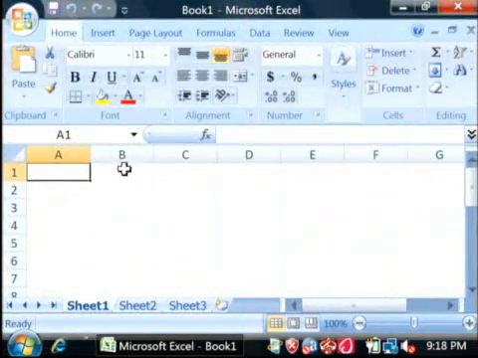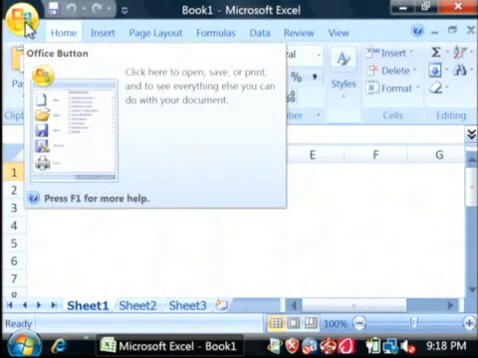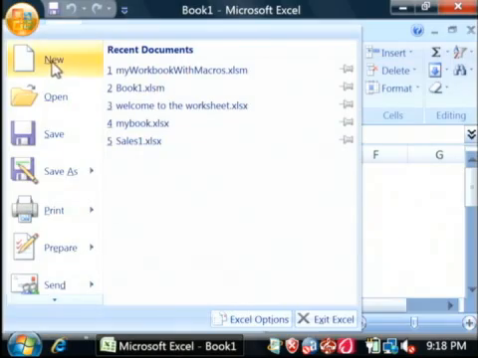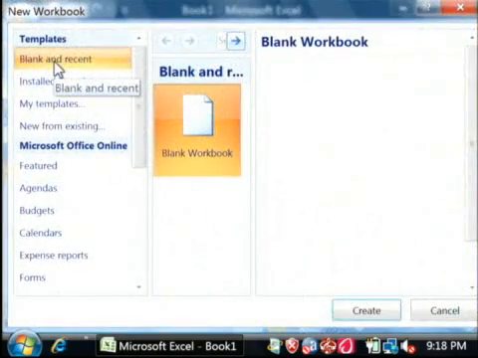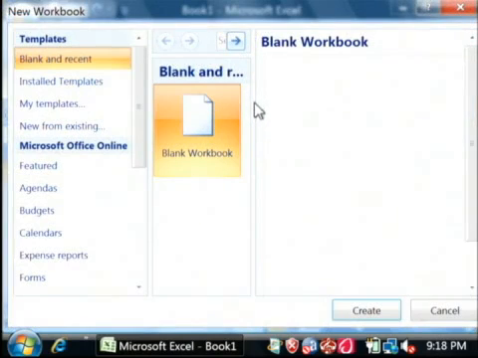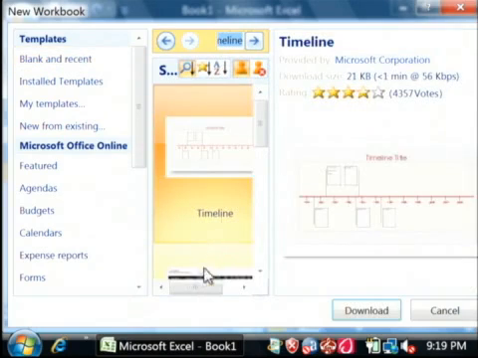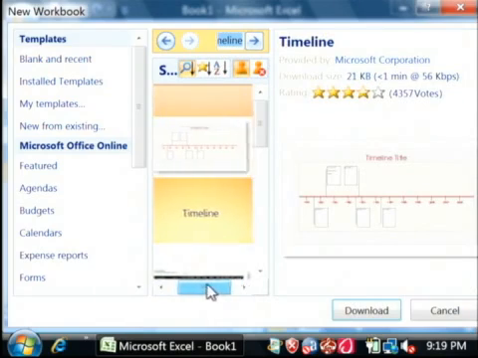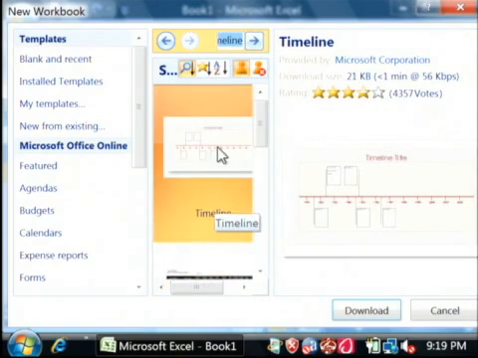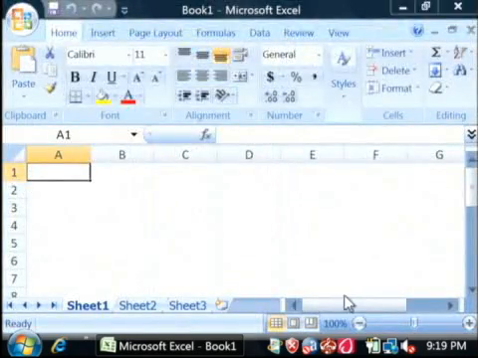Now what we're going to do is create a timeline by clicking on the Office button at the top, and we want to say New. Now, at the very top of this middle area here, there's actually a search bar in the middle. We're going to click within that search bar and type Timeline. This is searching Microsoft Office Online, and it returns us a timeline template. Just select Timeline and then say Download.